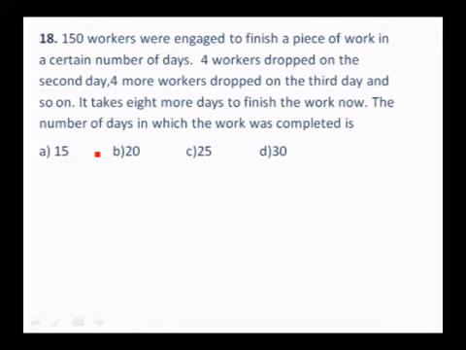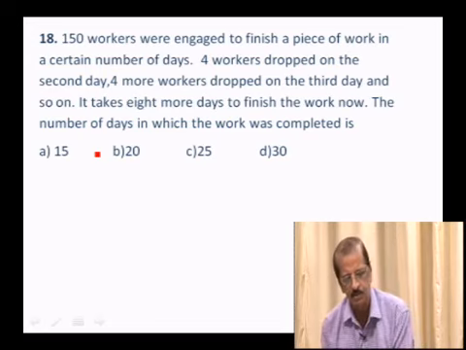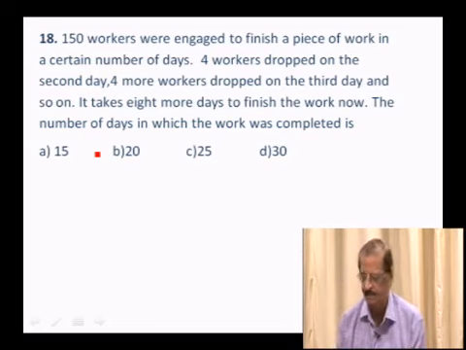18th one, 150 workers were engaged to finish a piece of work in a certain number of days. 4 workers dropped on the second day, 4 more workers dropped on the third day, and so on. It takes 8 more days to finish the work now. The number of days in which the work was completed is, he has given 4 options, 15, 20, 25 and 30.